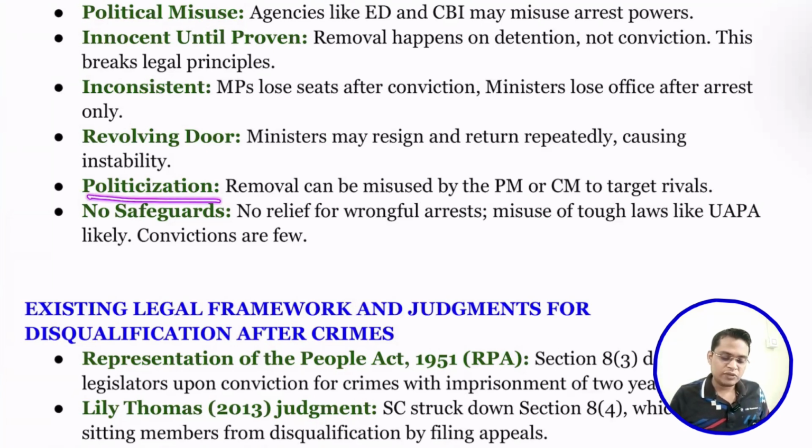Next is politicization. Removal can be misused by the prime minister and chief minister to target rivals also. There is no safeguard, no relief for wrong arrest, and misuse through laws like the Unlawful Activities Prevention Act. So there is more scope of misuse. You can arrest anyone for more than 30 days with a charge that carries more than 5 years of imprisonment. It's quite easy, so that is the reason there is scope of misuse.